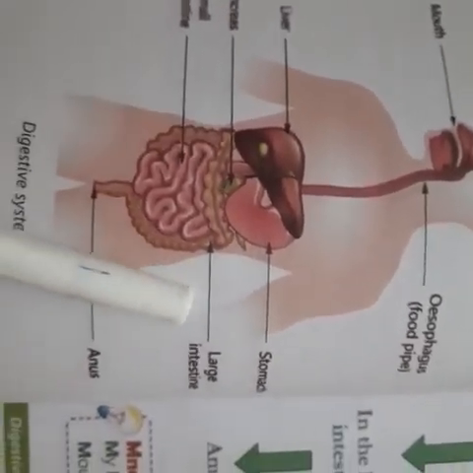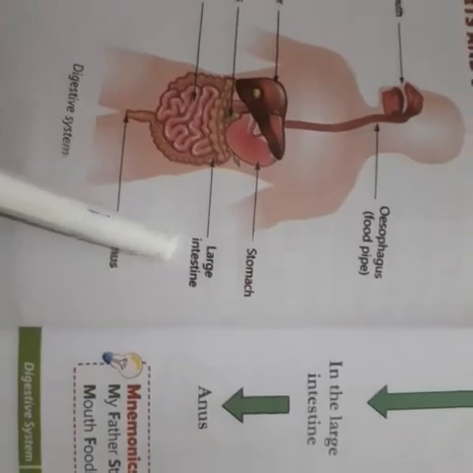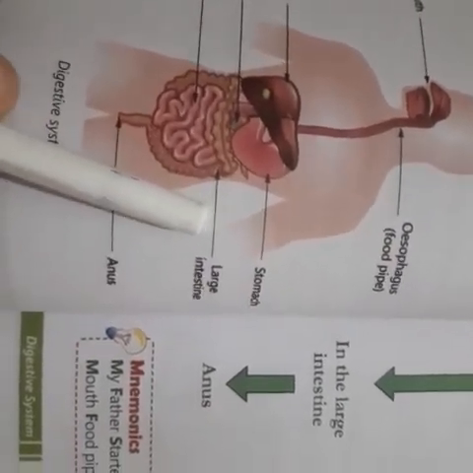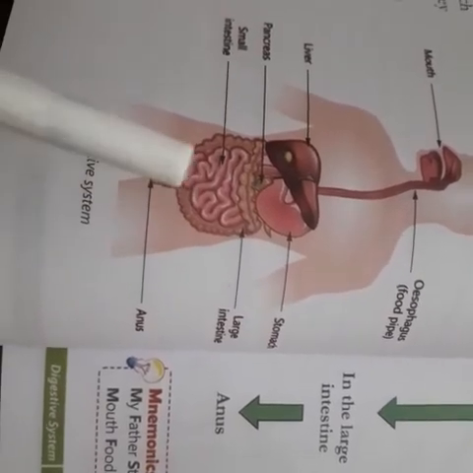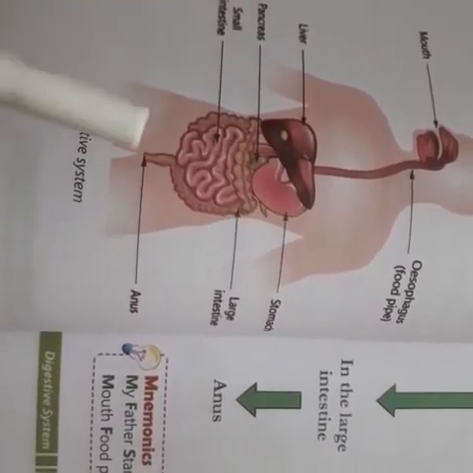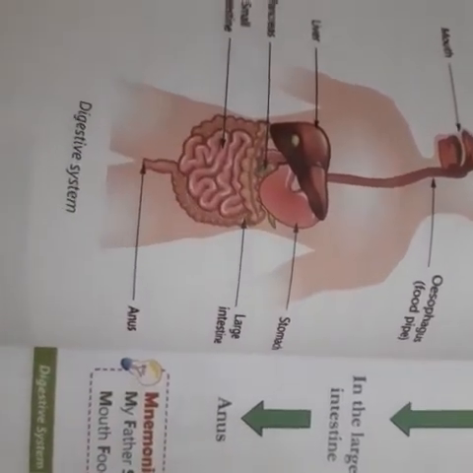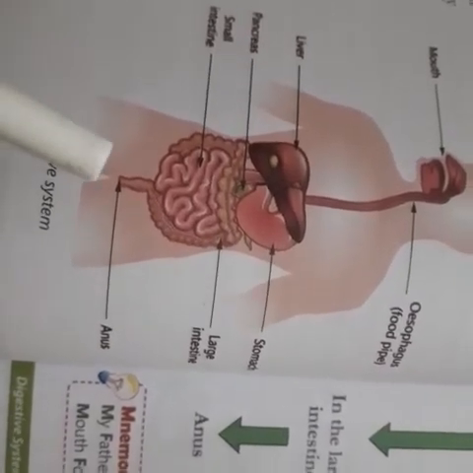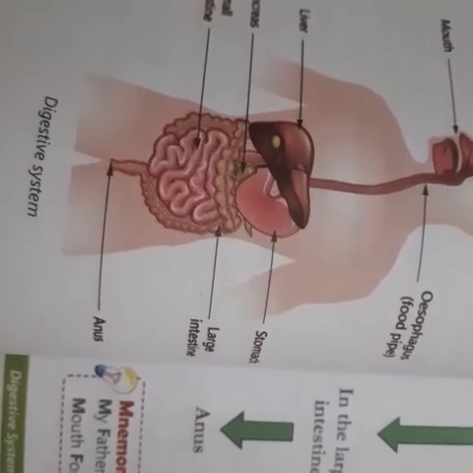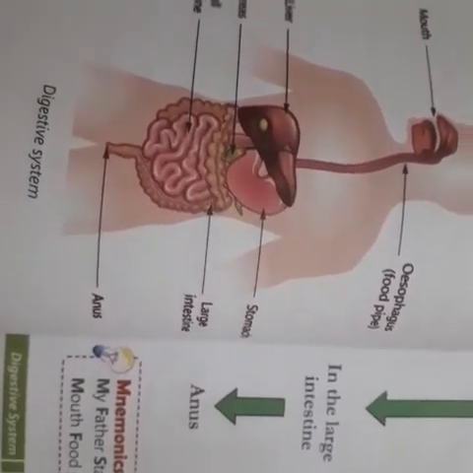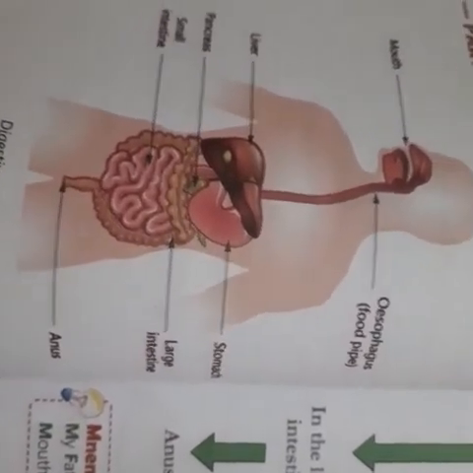And the next, in the large intestine, the undigested food is now passed on to the large intestine. Here, most of the water is absorbed back from the undigested food. The undigested food is thrown out of the body through an opening called the anus.